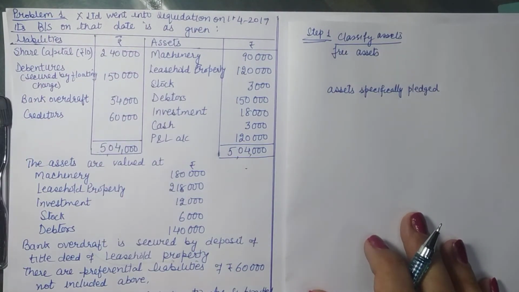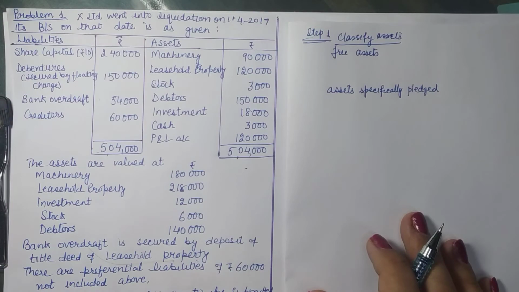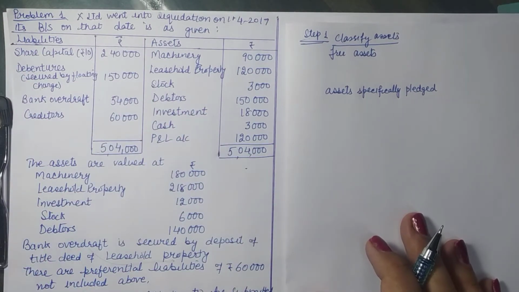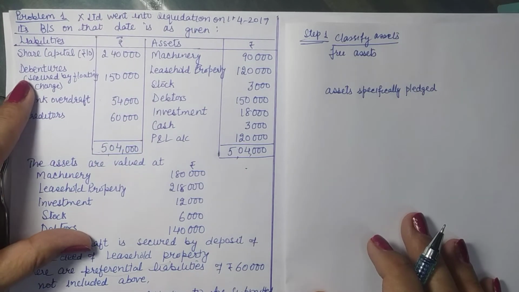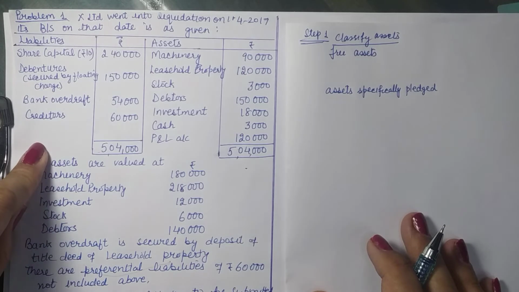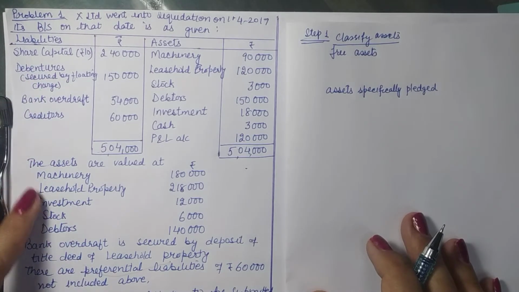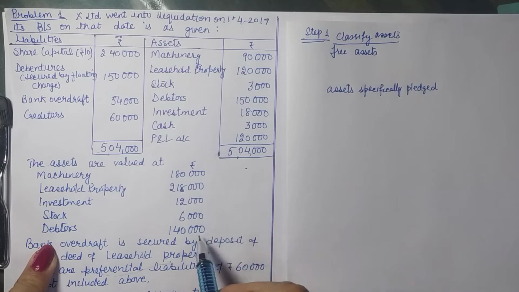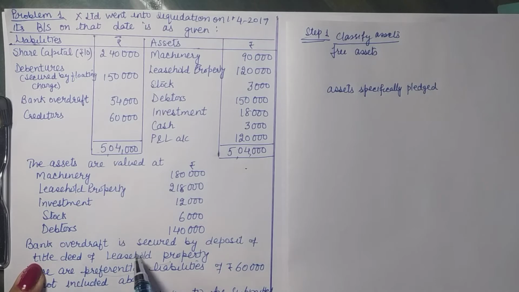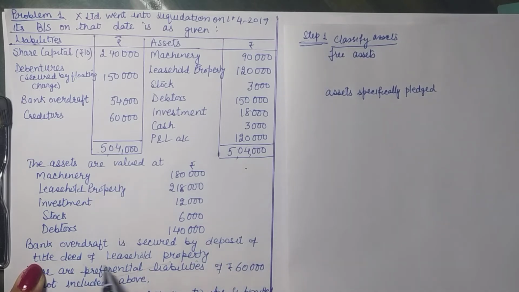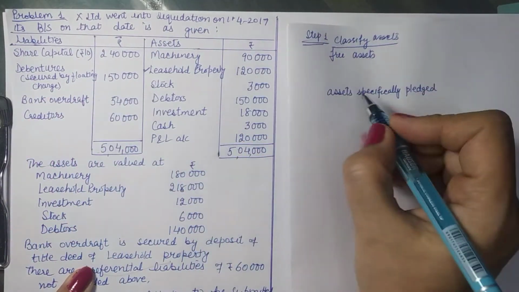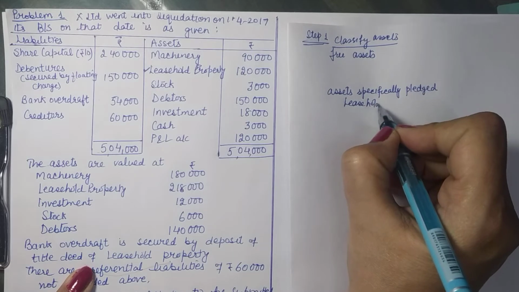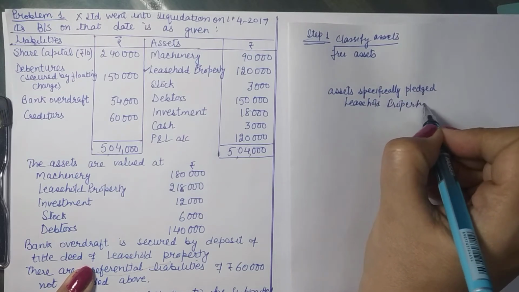Go through the question and put a mark, and if possible, prepare a preliminary statement. So what do we have here? We have all these assets. In liabilities, we are given debentures have a floating charge. Nothing else is given here. Go into the details. Assets are valued at, that means these are the realizable values, estimated value that we are likely to realize. Yes. Overdraft is secured by the deposit of title deed of leasehold property. That means this is our asset which is specifically pledged. So leasehold property will come under list B.